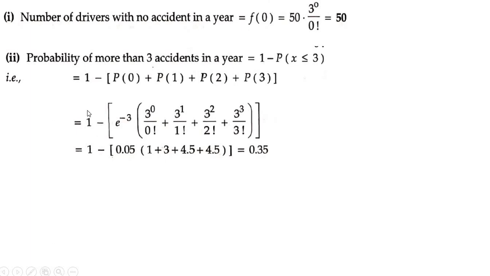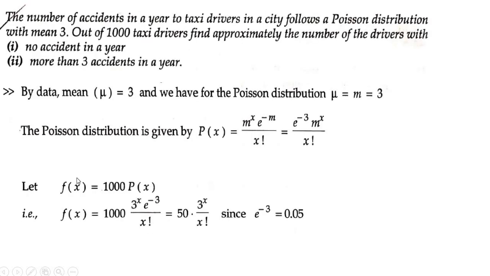I hope you have understood. This is similar to a binomial distribution problem. Here you are substituting. So you have P of x, right? So f of x greater than 3 is equal to 1000 into, 50 into, this is P of x. So 1 minus P of x less than or equal to 3. So this entire term is P of x. You have to substitute P of 0 to this, P of 1 to this, P of 2 to this and P of 3 to this.